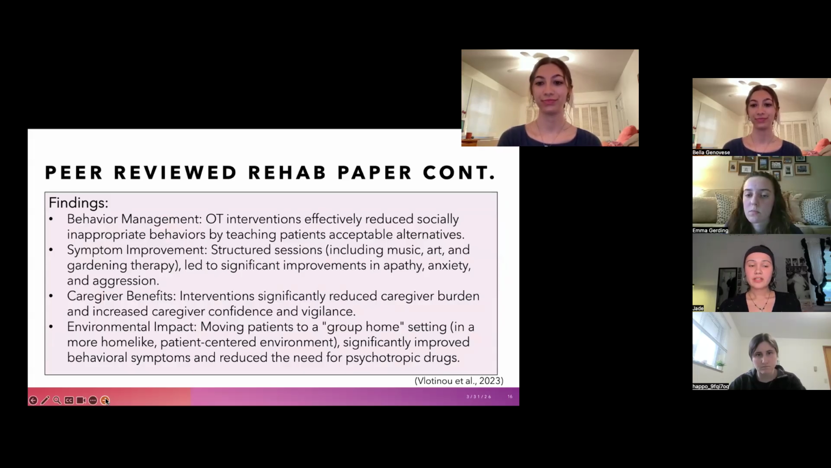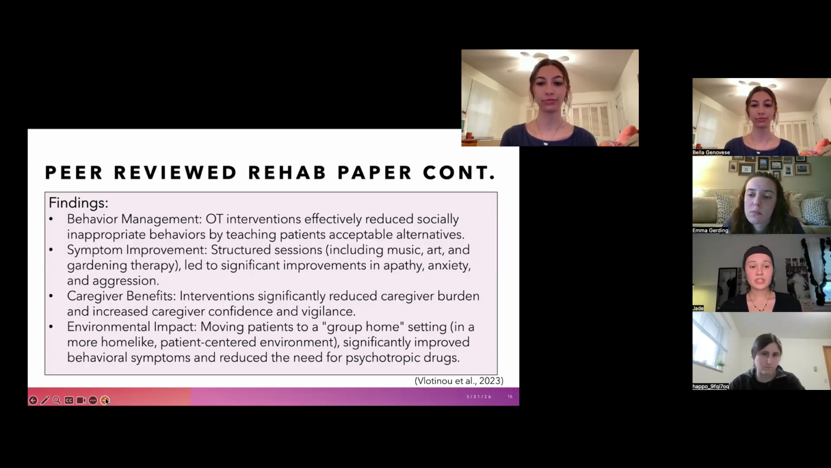When discussing the findings of this research article, it was concluded that OT interventions effectively reduced socially inappropriate behaviors by teaching patients acceptable alternatives to their behavioral responses. It was also found that structured sessions, including tailored activities to the client that applied to them, such as music, art therapy, gardening therapy, they all led to significant improvement in the patient's apathy, decreased anxiety, and decreased aggression.